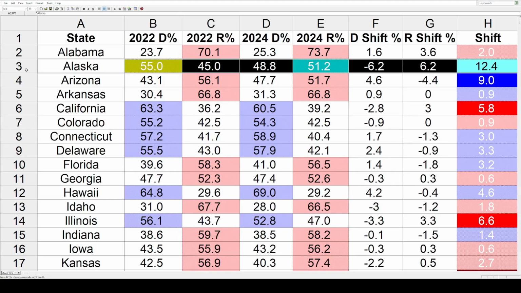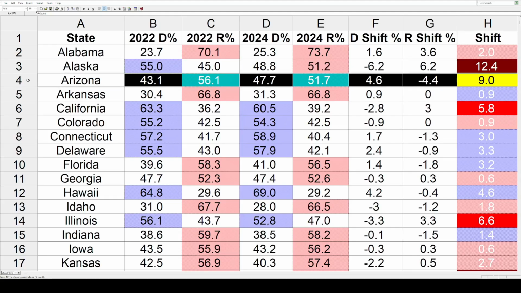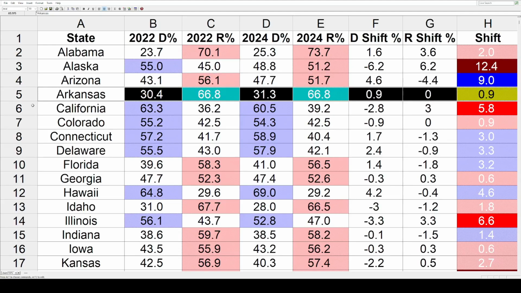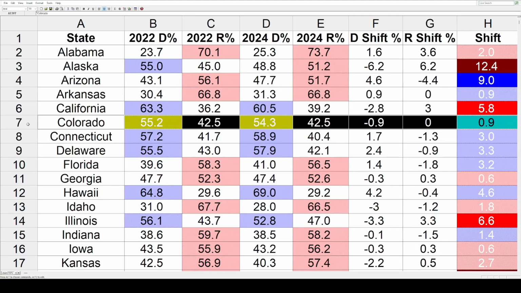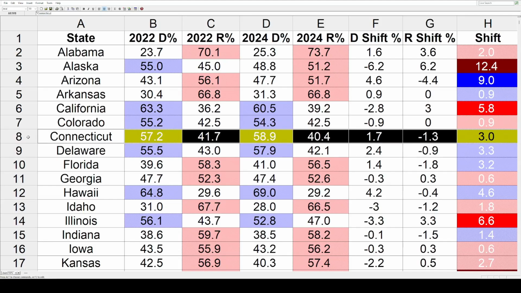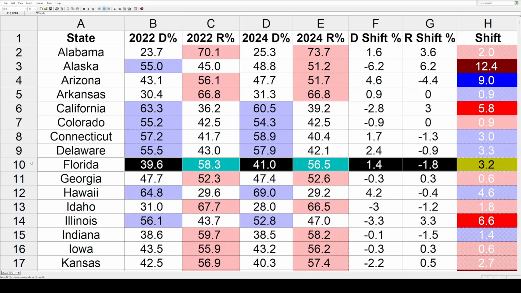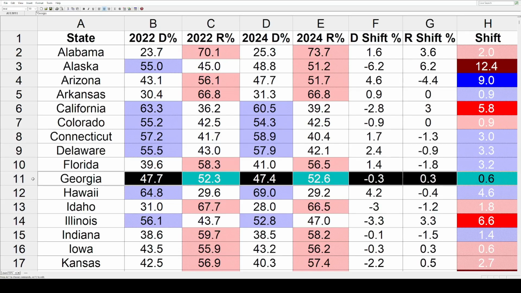Alaska, with ranked choice voting, that shifted a big 12.4 toward the Republicans. Arizona went toward the left by a significant 9%. Arkansas, a small blue shift of 0.9. California got redder by 5.8. Colorado also by 0.9. Now we've got blue shifts. Connecticut by 3%. Delaware 3.3. And even Florida by 3.2. Georgia very slightly redder by 0.6.